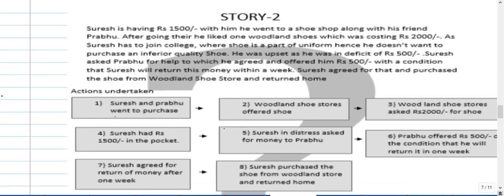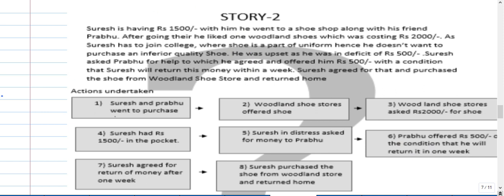What are the activities that happen here? Suresh and Prabhu went to the shop. Woodland shoe store offered the shoe and they demanded 2000 rupees. Suresh only had 1500 rupees. Suresh asked Prabhu for that amount. Prabhu offered that amount with a condition to return within a week. Suresh agreed, purchased the shoe and returned home.